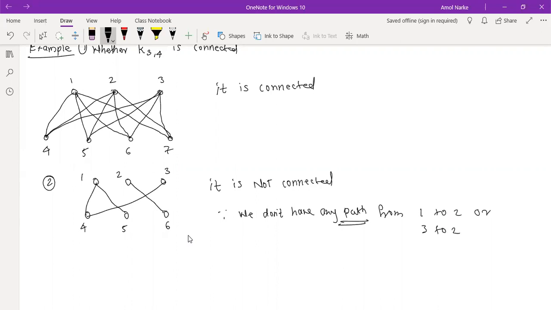You can find lots of paths, or 5 to 6, like that. You can find 1 to 6 also. But at least we got one path. At least we find one vertex that we don't have a path from to any other vertices. That time it is not connected. Okay, got it? That is what we have for the connected graph.